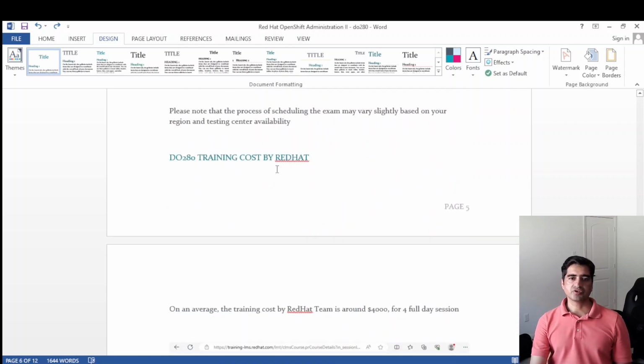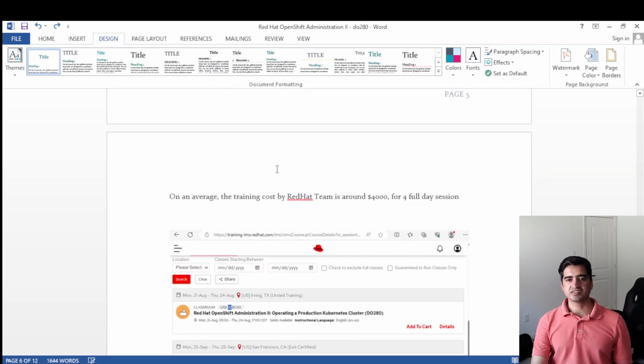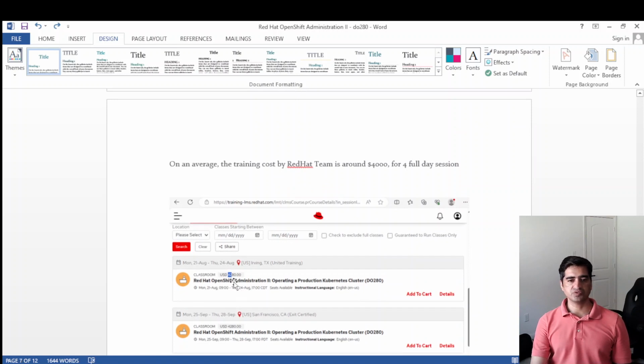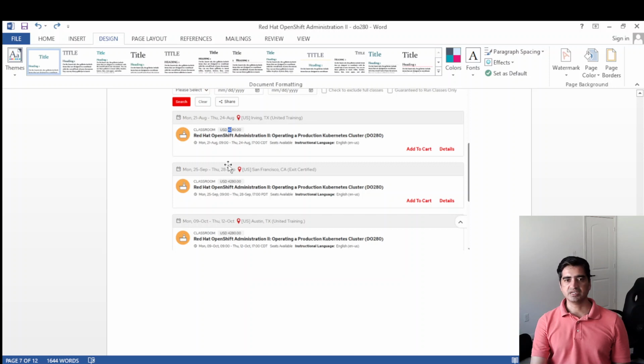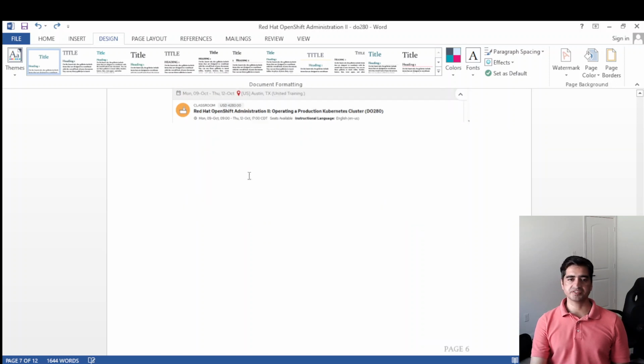Okay, so the training cost, if you are planning to get trained by Red Hat, is around $4,280. A little expensive, isn't it? This cost might also cover your certification cost, which is $400. But still, 4,280 is very expensive.